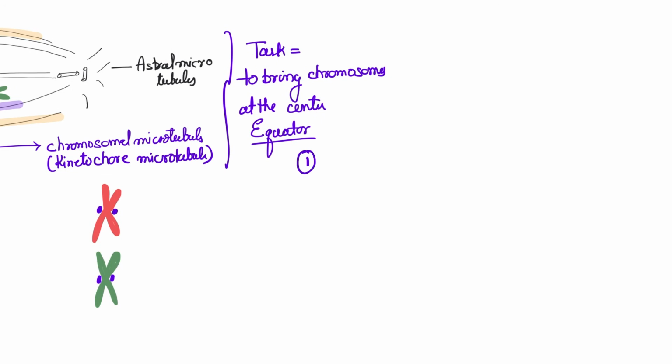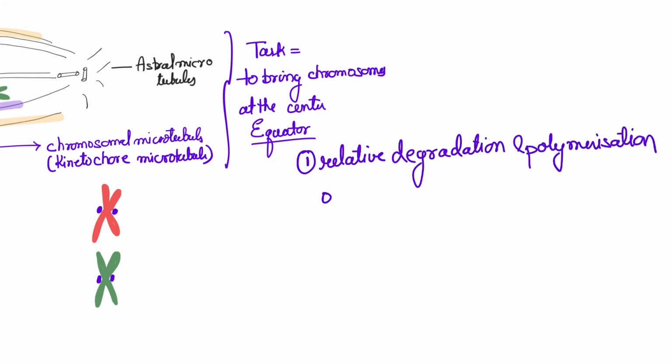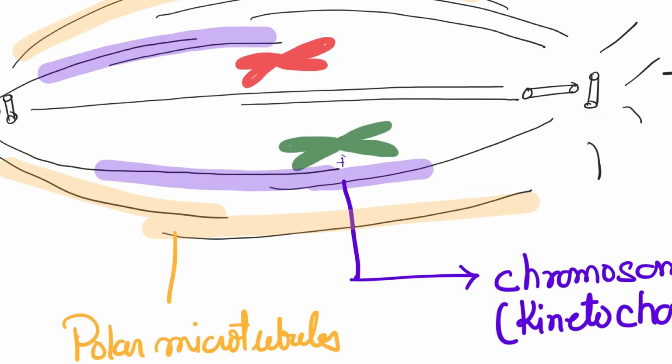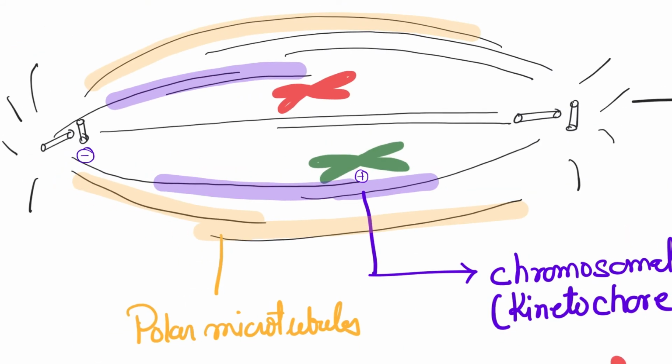So they want to bring it back to the center. That's called the equator. And how do we do this? By relative degradation and polymerization of the microtubules. So there is a balance between polymerization and degradation, and the balance fluctuates in the direction where we want to bring them close, or where we want to shift them. So that is how they operate.